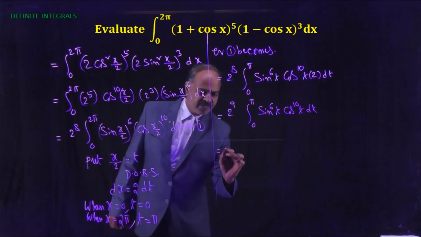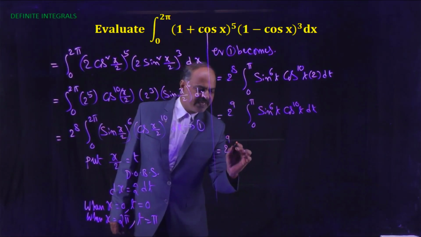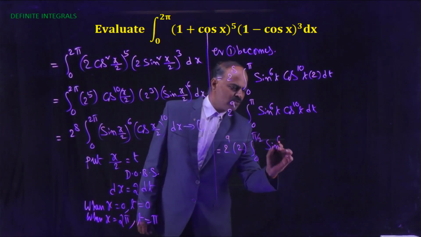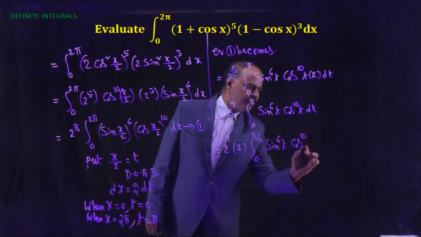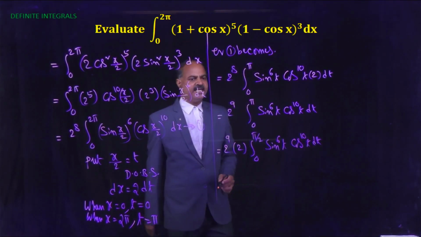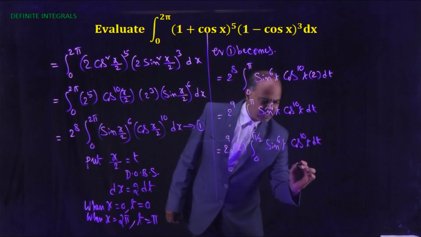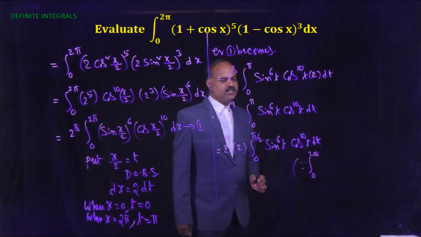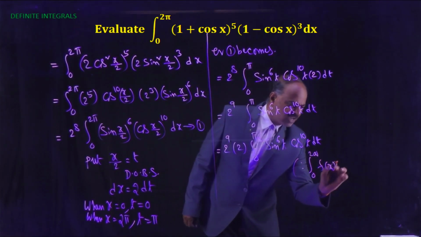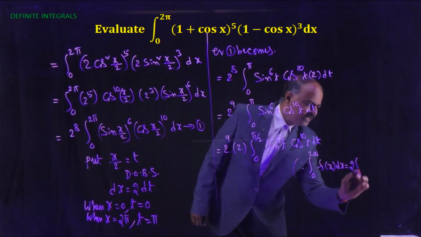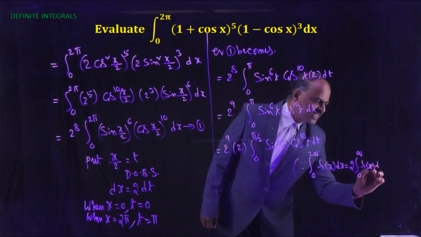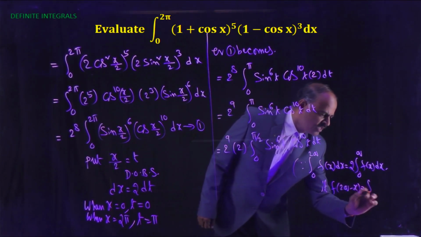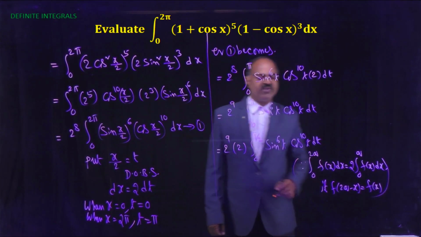Now here this can be written as 2 to the power 9 into 2 into integral 0 to pi by 2 of sin to the power 6t into cos to the power 10t dt, since integral 0 to 2a f of x dx equal to 2 into integral 0 to a f of x dx if f of 2a minus x equal to f of x.